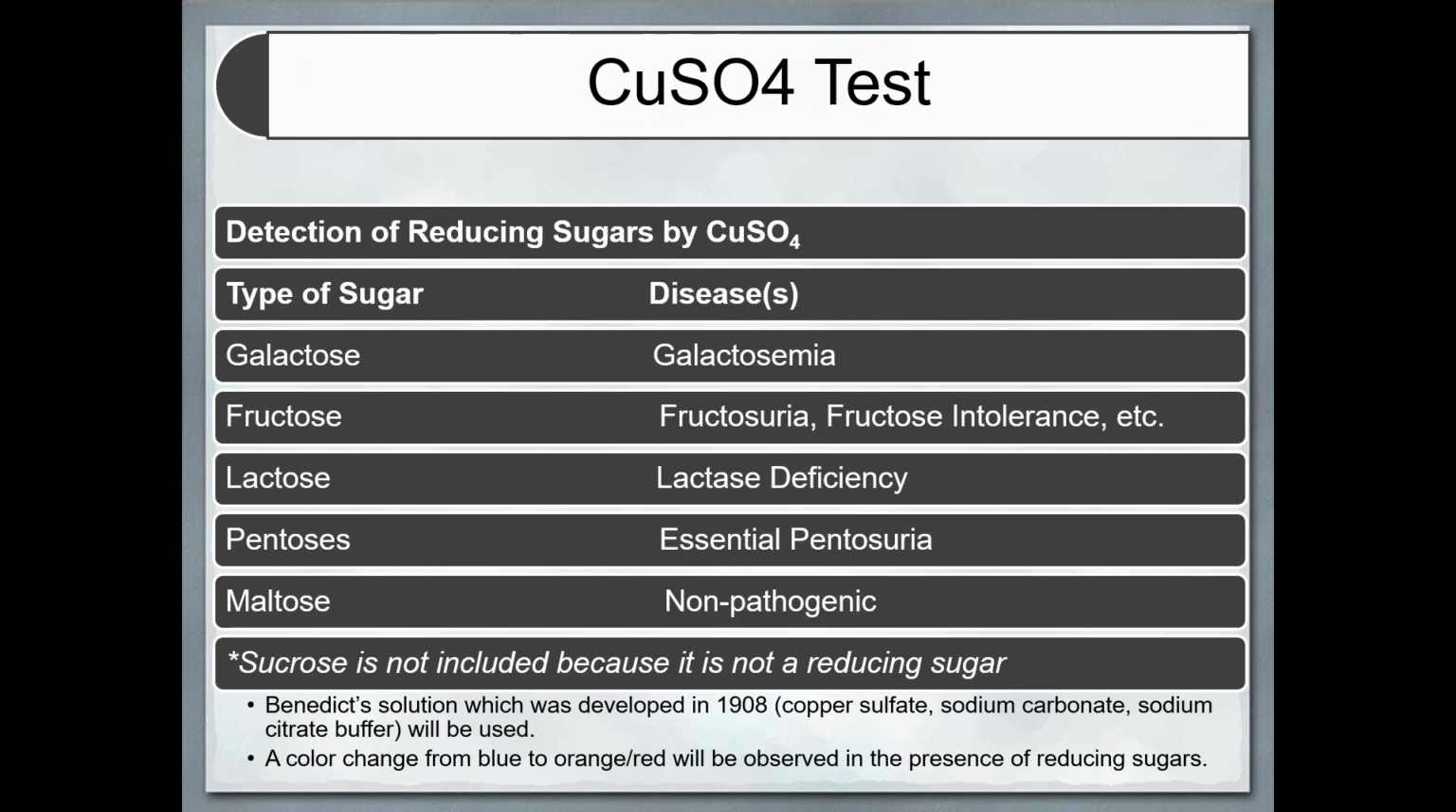Copper sulfate test is another test for glucose or sugar in urine. Galactose, fructose, lactose, pentose and maltose can be detected in these conditions corresponding to the individual diseases. So if you use Benedict's test, that will be measuring all these sugars, but when you use a glucose strip, it will only measure the glucose.